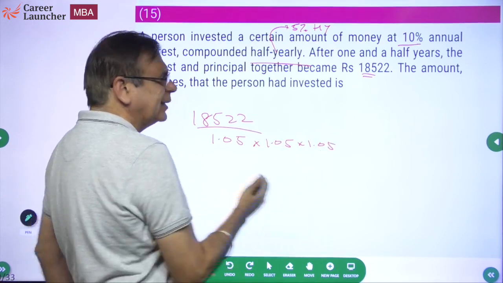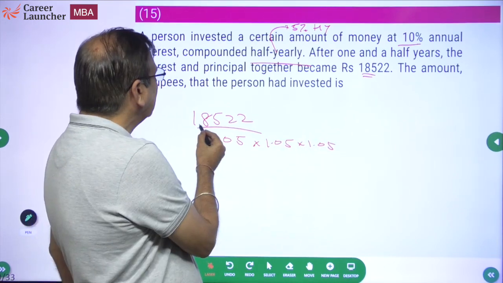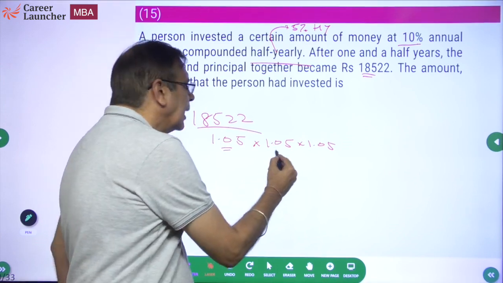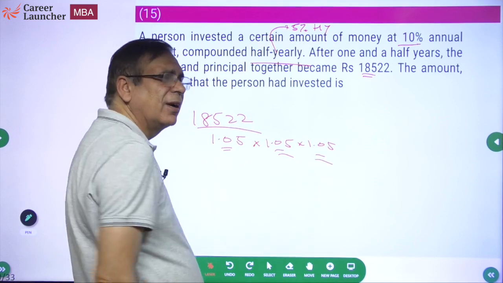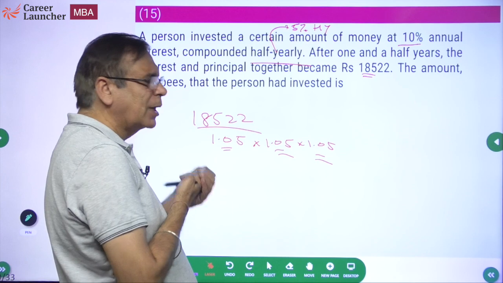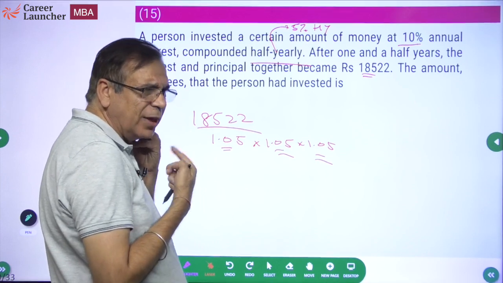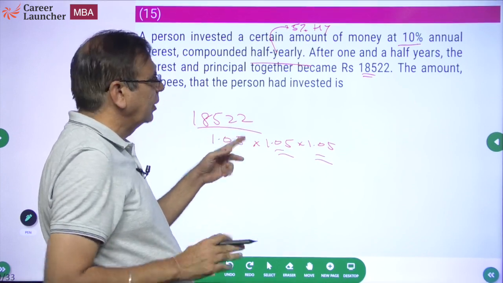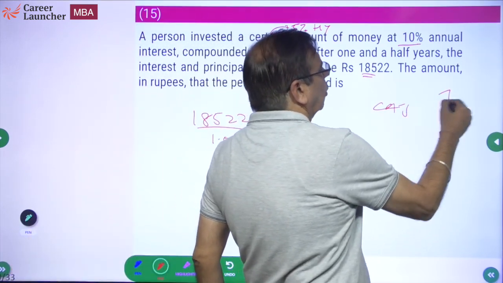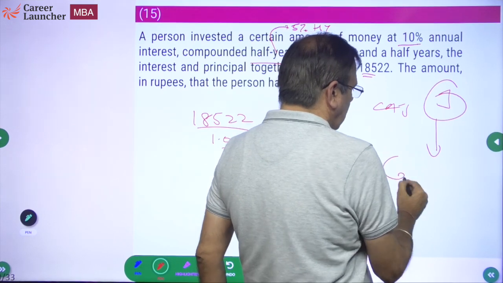Please open the calculator and don't waste your time. Do 18,522 divided by 1.05. Then again divide by 1.05, then again divide by 1.05. Don't waste time. Otherwise it will be a complete waste of time if you are going to calculate this thing. Okay, that's the way you should do this paper as far as CAT is concerned. The jugaad here is calculator.